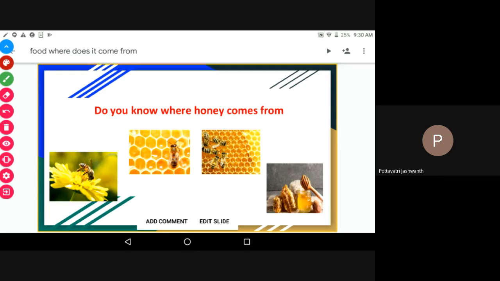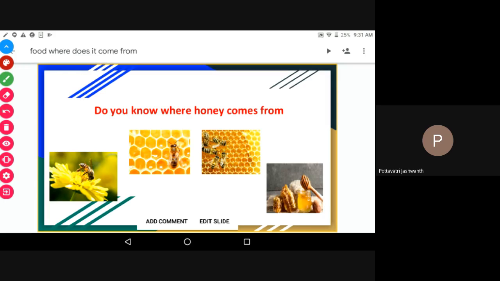To prepare 1 kg of honey, honeybees need to collect the nectar from 2 million flowers. 2 million means 20 lakhs. Is it right? Is it clear? Do you have any doubts?